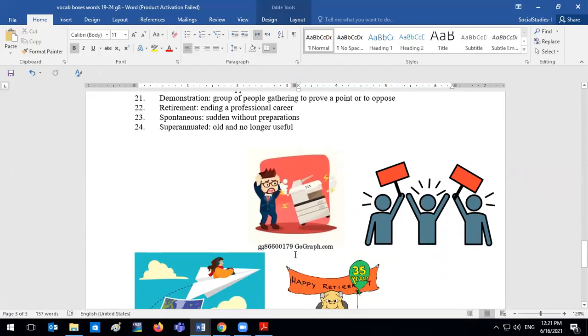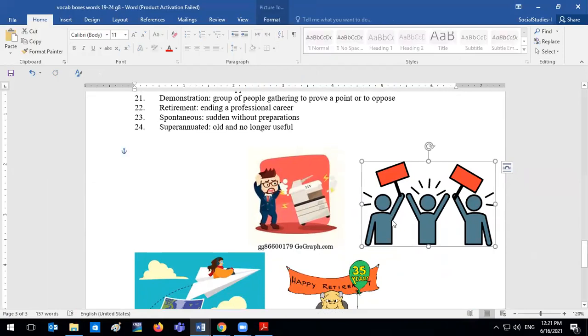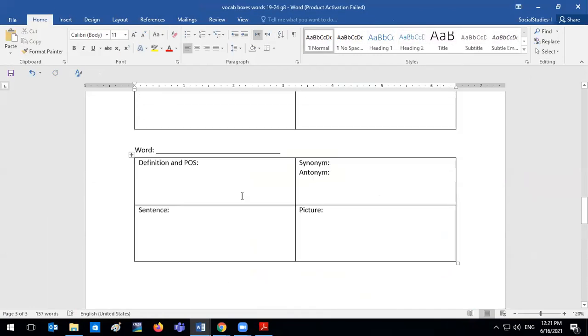Okay, and here, looking at the pictures, Mu'min, what would you say would be the correct picture for demonstration? The third one. Yes, there you go, the people holding a slogan.